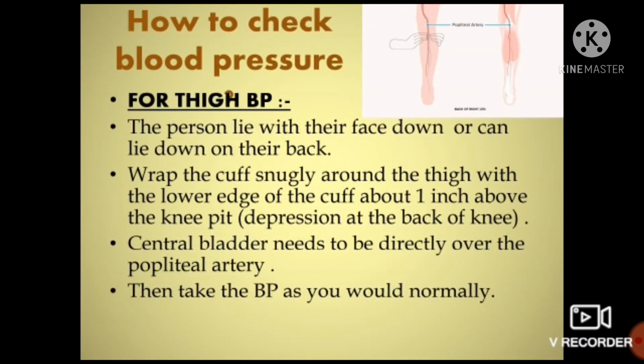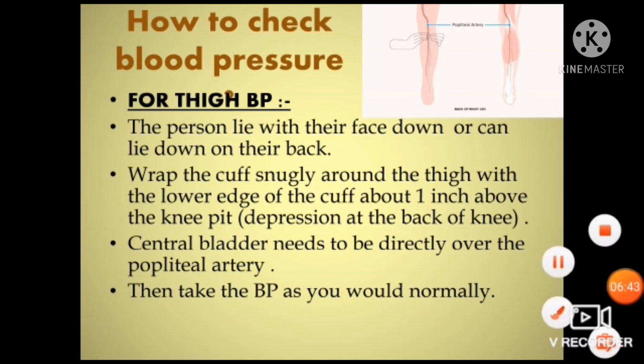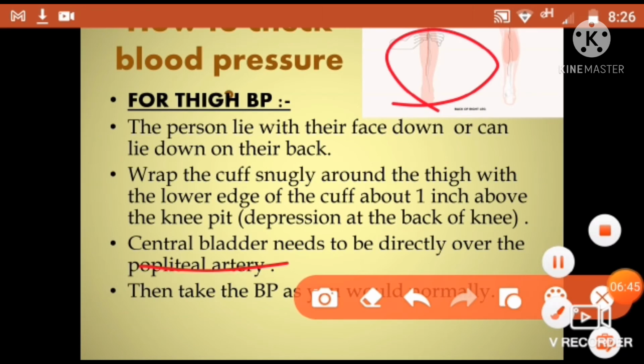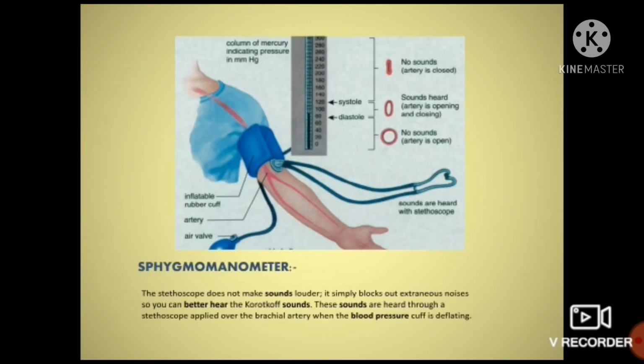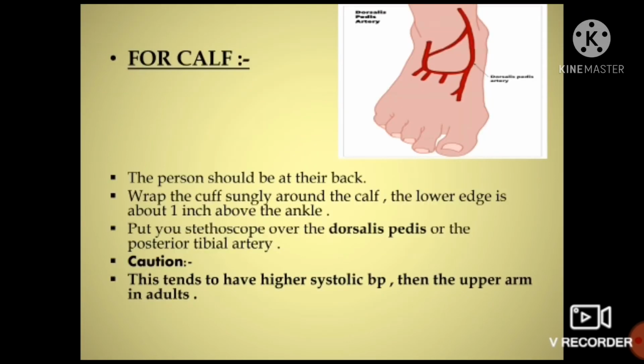Okay, so the central bladder. What is the central bladder? The bladder just below your central line, below your belly button. The central bladder needs to be directly over the popliteal artery. This is the popliteal artery, which is responsible for giving you the exact blood pressure. So the blood pressure can be taken as normally as we take values from the arm. So this is the first method, for the thigh. This is a very common method among all of us, but we have to discuss some other methods.